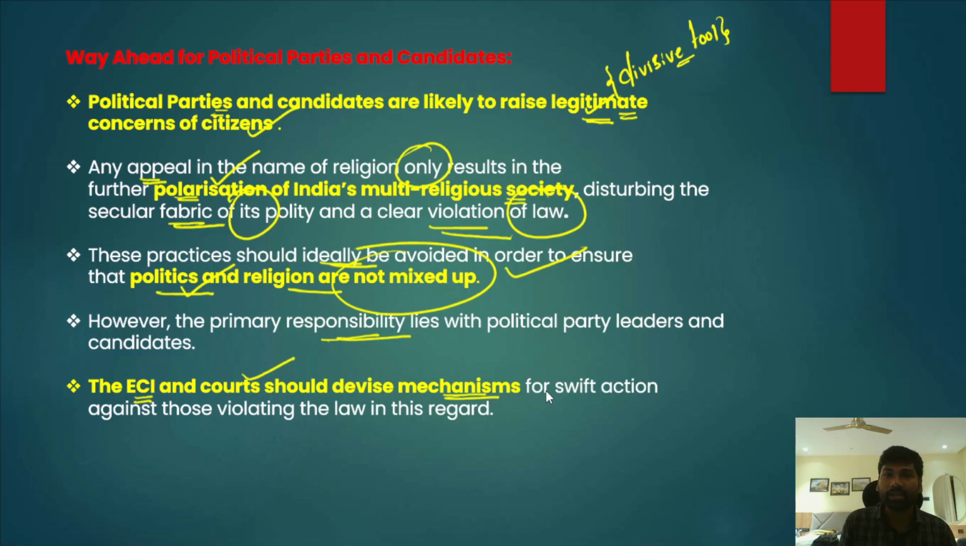And at the same time, if anyone violates these provisions which are provided in the Representation of People Act, swift action can be taken for the violation of those things. This is what the author has been suggesting with respect to the Representation of People Act and using religion in politics in order to appeal to voters.